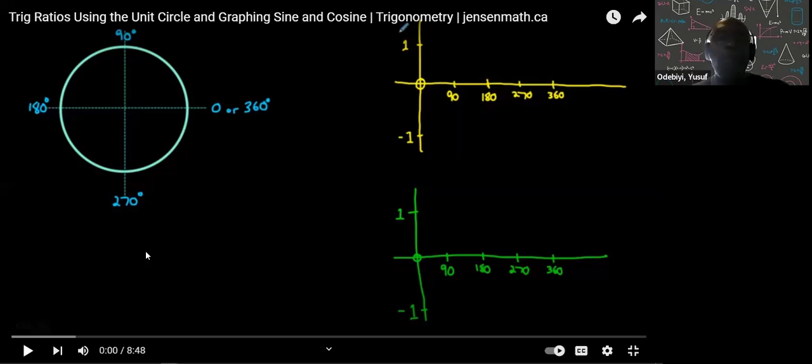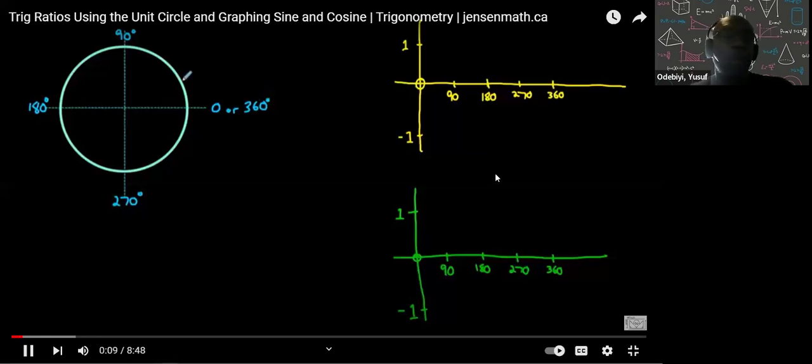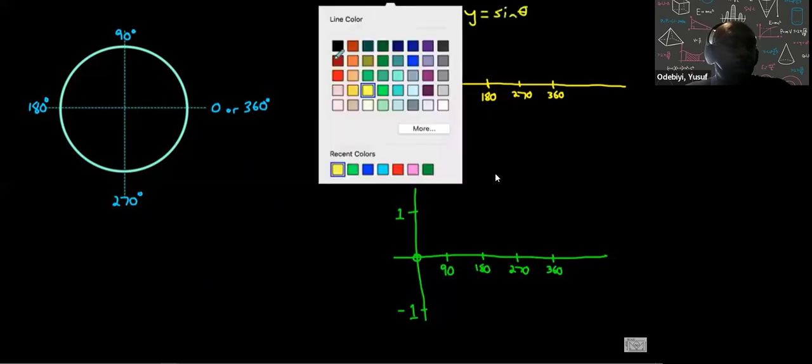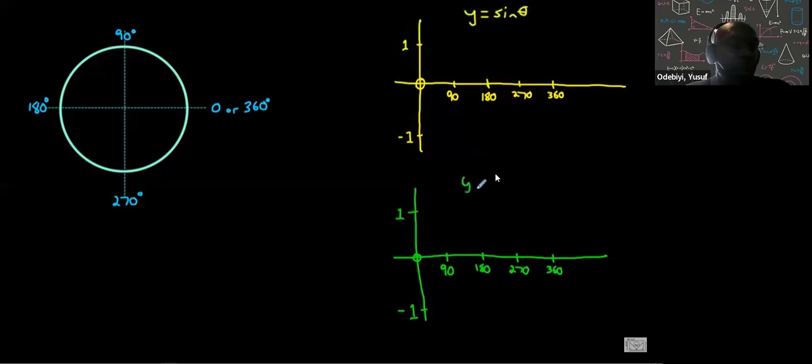Let's look at how we can relate the primary trig ratio, sine, cosine, tan, to the unit circle. Remember, a unit circle is a circle centered at the origin with the radius of 1. How we can relate the three primary trig ratios to this unit circle, and then use that relationship to help graph what sine theta and cos theta actually are going to look like graphically. So we'll graph sine theta in yellow there. We'll graph cos theta in green down here. But first, let's remember the relationship between the primary trig ratios and the unit circle.